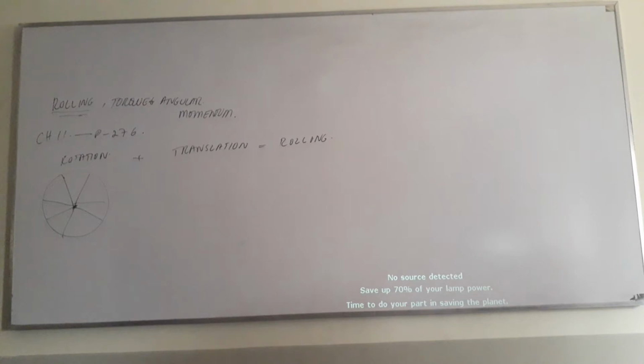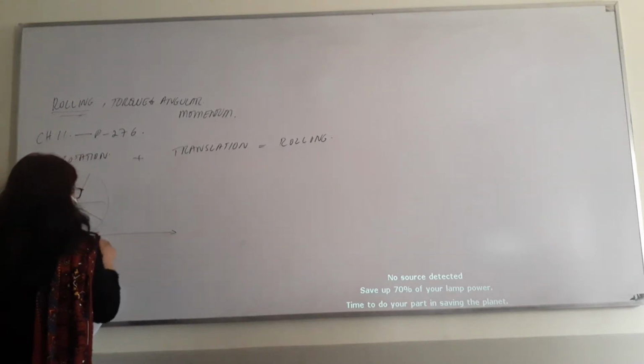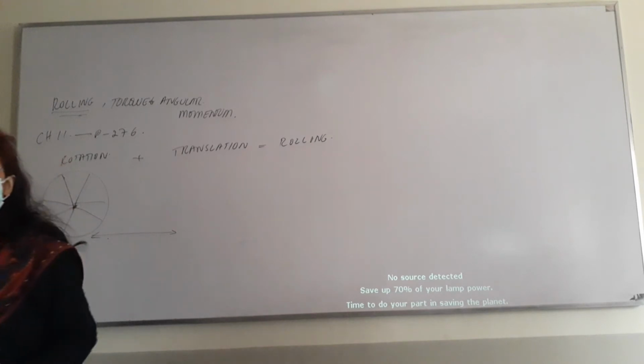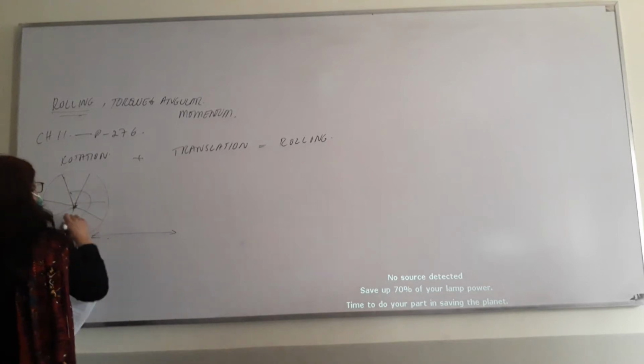So when you're riding a bicycle, for example, translation means you cover a certain linear distance on the ground. Plus, you also know that the wheels are rotating about the axle, which is the axis of rotation. So there's a circular motion going on as well.